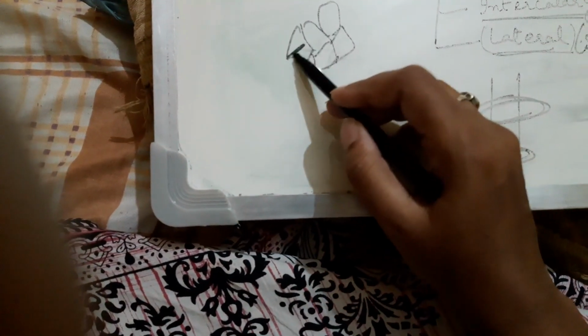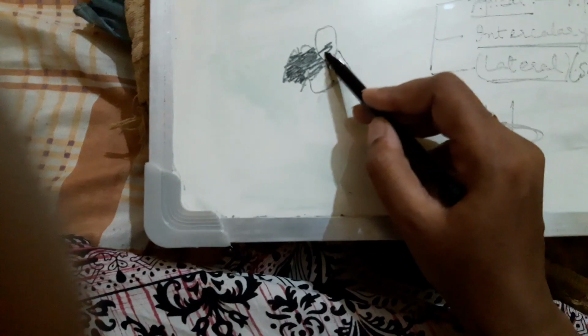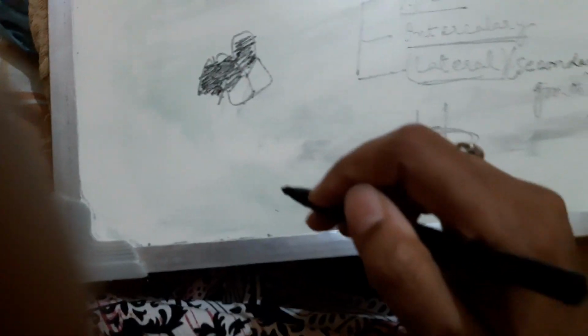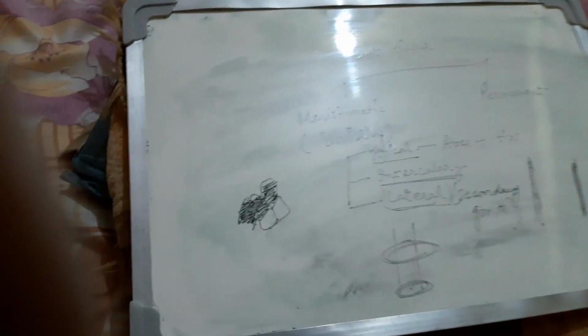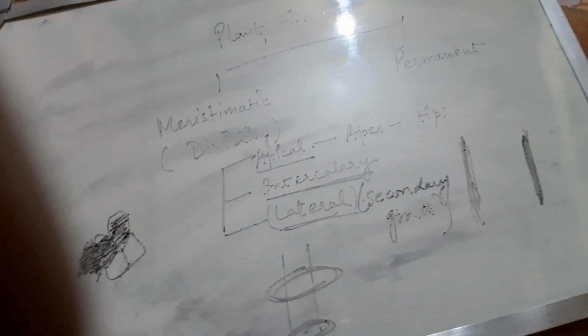They could be of any structure because they are rapidly dividing, so the structure does not matter, and they're thin walled. And since the organelles are not fully developed, the cytoplasm is very, very dense. Since they are dividing, the structure which helps in division is the nucleus, and this nucleus has to be very, very large. They keep on dividing and using the food, so they don't store any kind of food within them. This we are talking about the